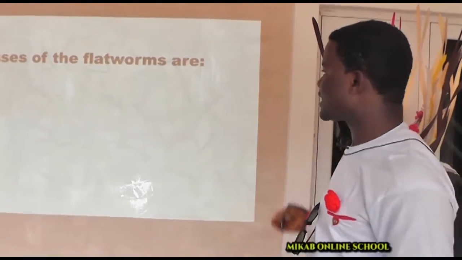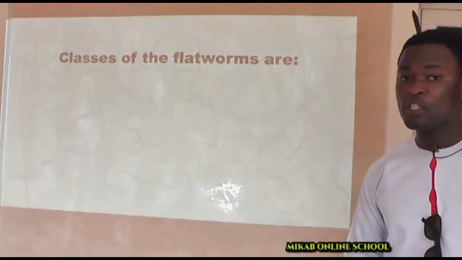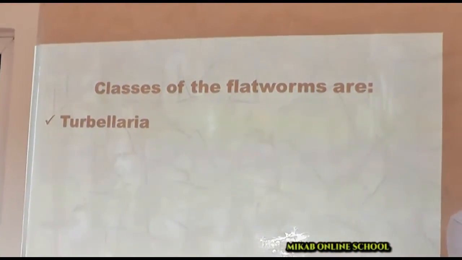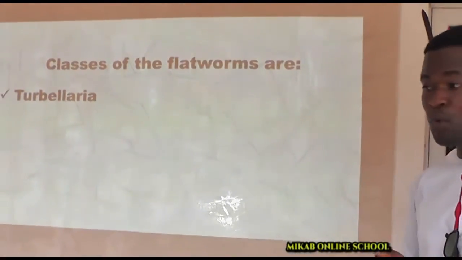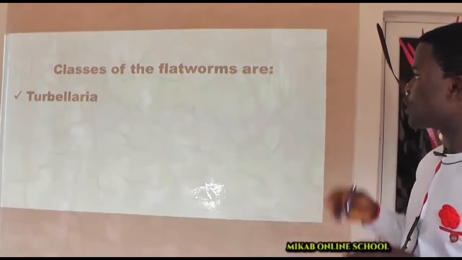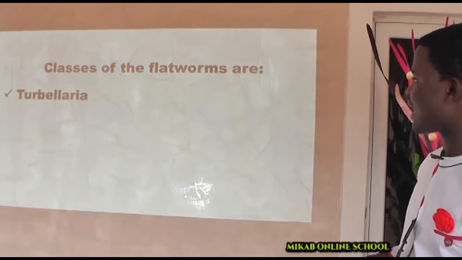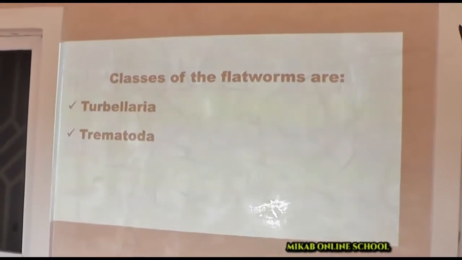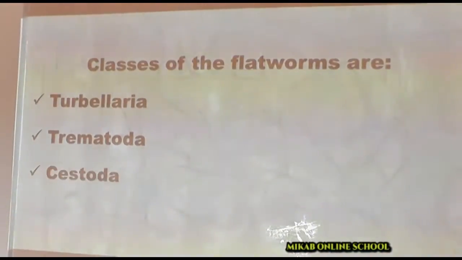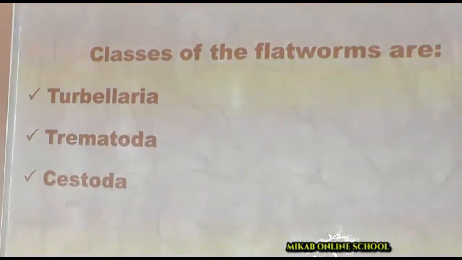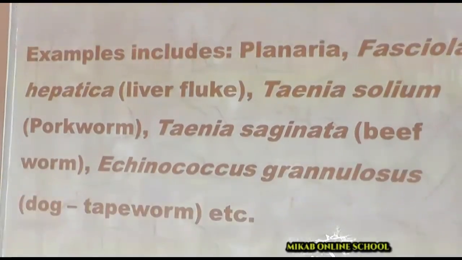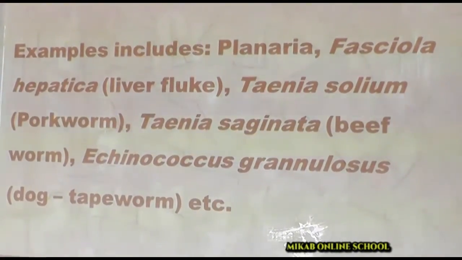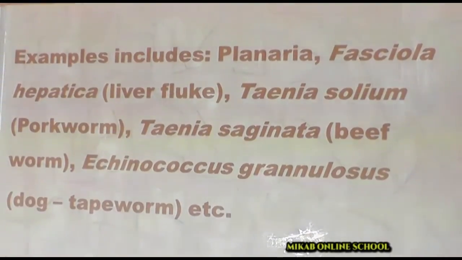Now these organisms have classes as well, just like we have in the previous group, the cnidarians, which belong to particular classes, the anthozoans, the scyphozoans and the rest. So these organisms too have classes, and the first among those classes is the class Planaria. Then we have the class Trematoda as well as the class Cestoda. Now let's go further so that we'll be able to see some examples that we have in this group of organisms. The first one you see there is Planaria.